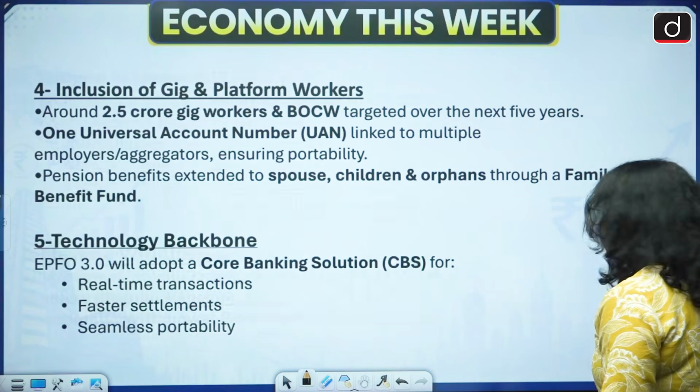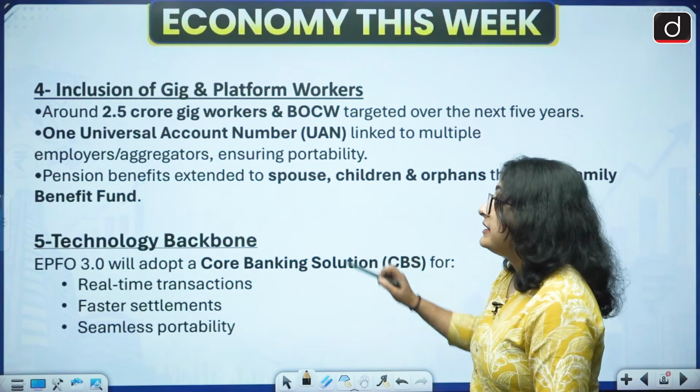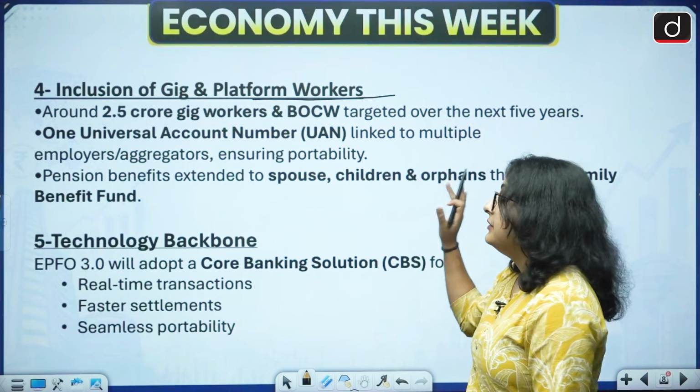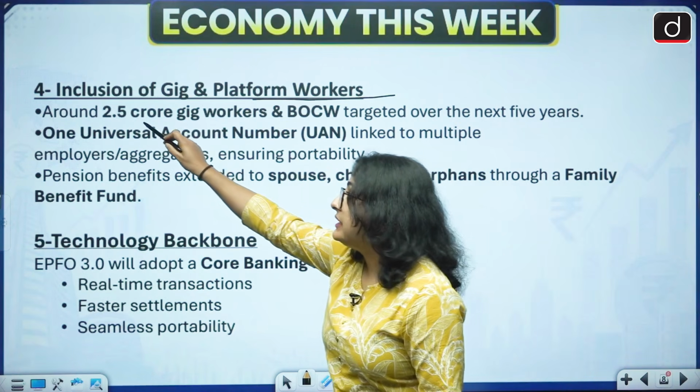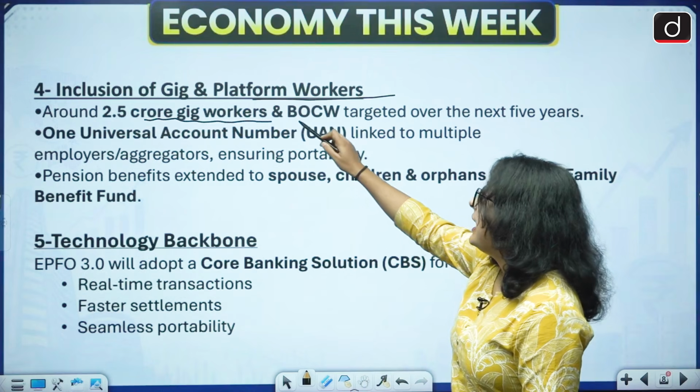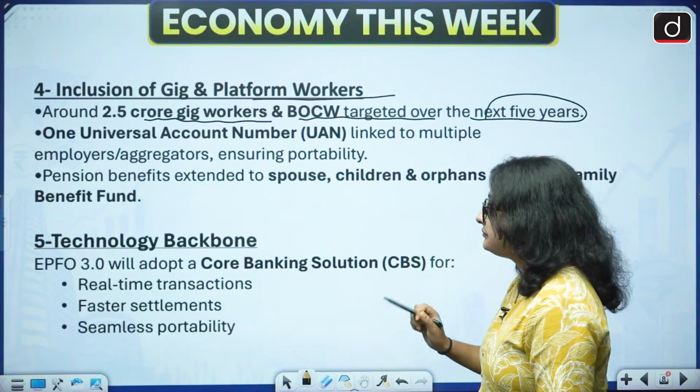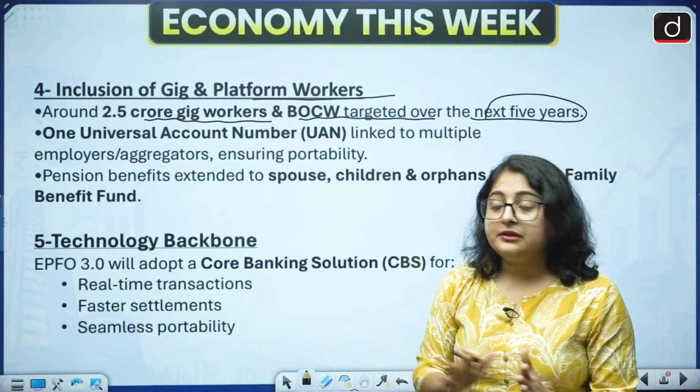Now the next point is the inclusion of gig and platform workers. The government has targeted that we want to provide social security to at least 2.5 crore gig workers and BOCW workers over the next 5 years. This has been targeted by the government.